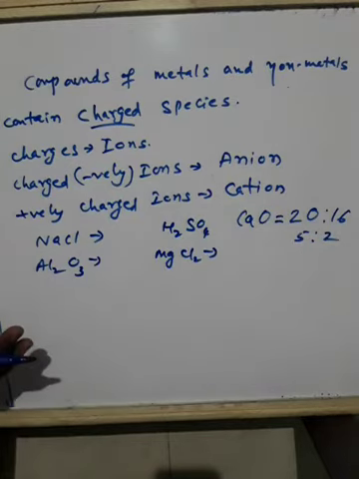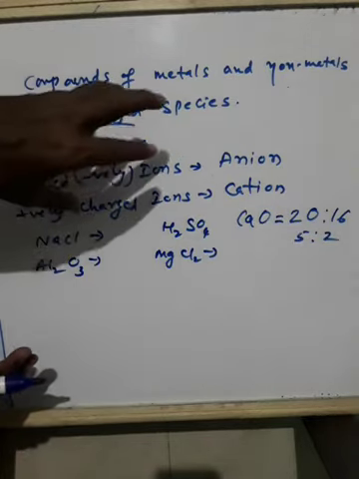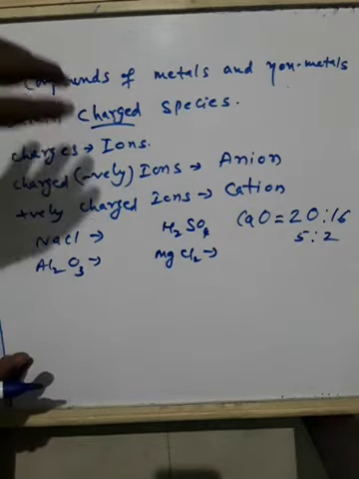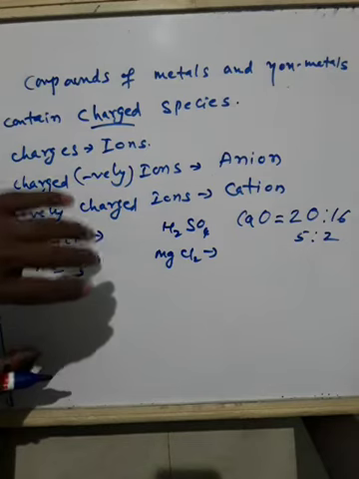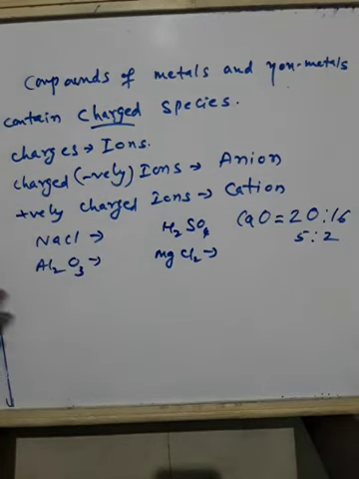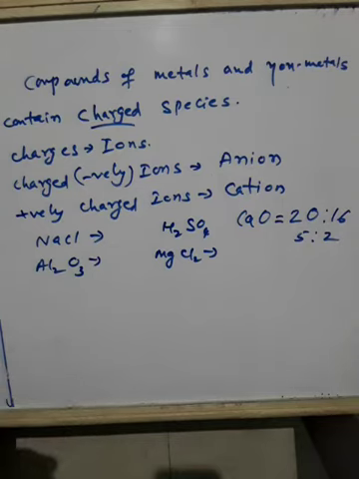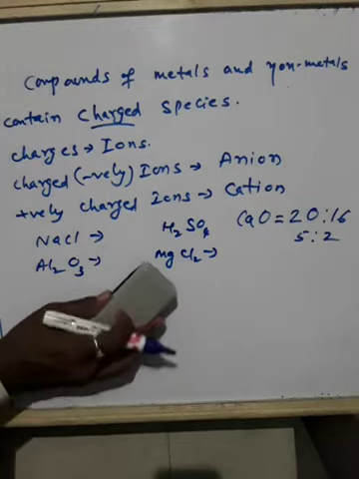That's why I told you compounds are formed by combination of metal and non-metal in a proper or particular ratio by mass. These are the simplest ratio. Now you should know how to write the chemical formula. Without that you cannot write the chemical reaction and you cannot continue the study of chemistry.